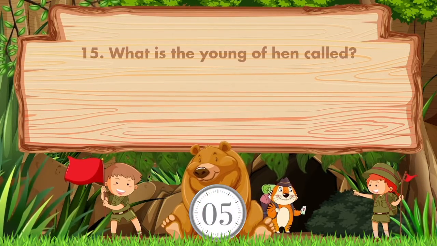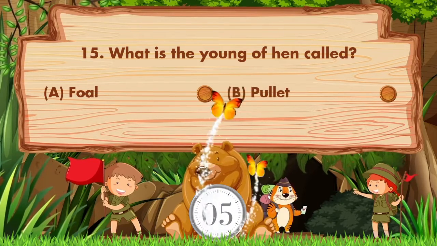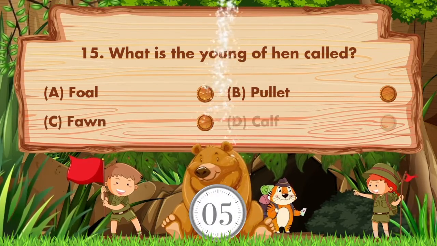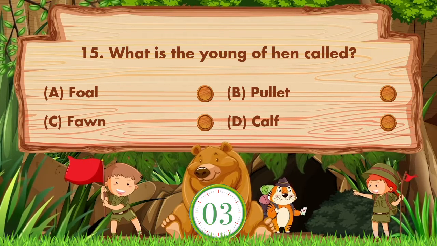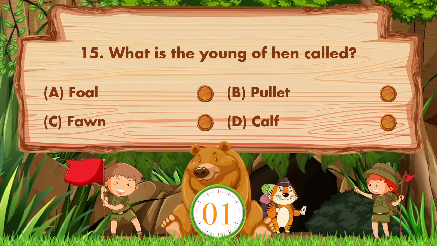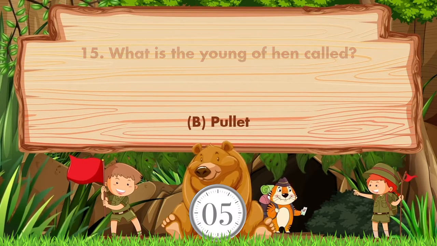What is the young of hen called? Option is A. Foal, B. Pullet, C. Fawn, D. Calf. Answer is option B. Pullet.